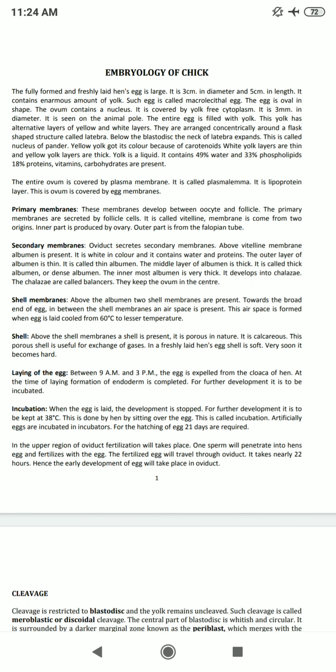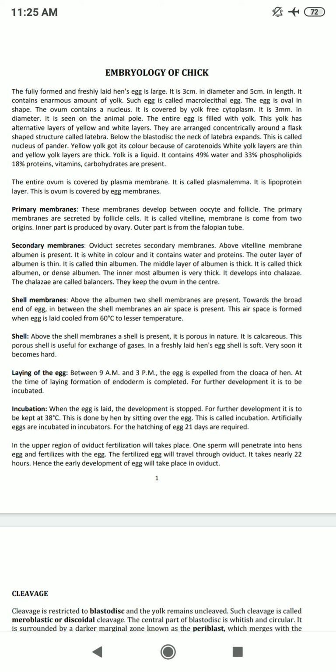covered by a plasma membrane, which is a lipoprotein layer. This ovum is covered by egg membranes, and it contains the 24 hours chick embryo. The white yolk layers are thin and the yellow yolk layers are thick. The yolk is a liquid. It contains 49% water, 33% phospholipids, 18% proteins, and vitamins and carbohydrates are present.